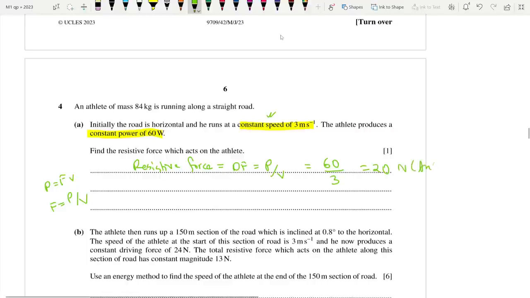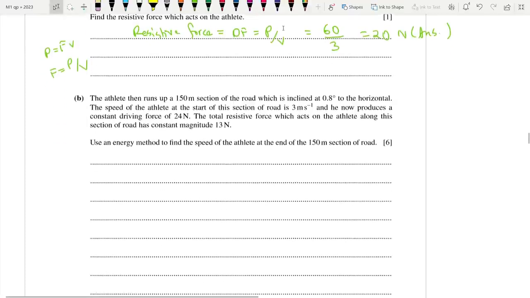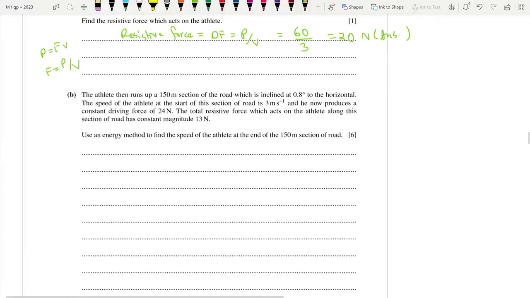That's the force. Now then the athlete runs up a 150-meter section of the road, which is inclined at 0.8 degrees to the horizontal. Let's check this out. This doesn't look like 0.8 degrees, I know, just to make it easier, I've drawn it like this.